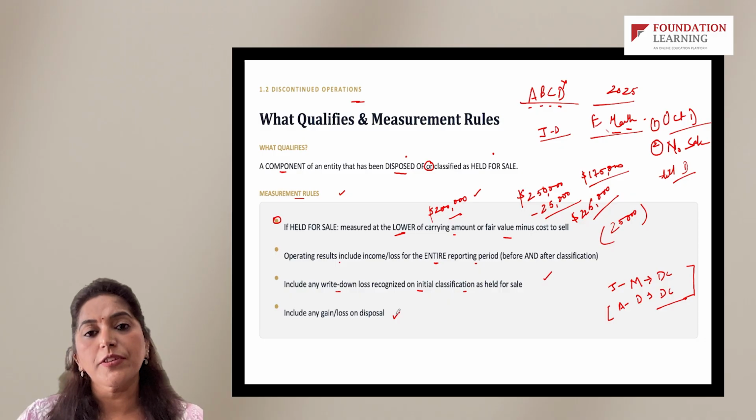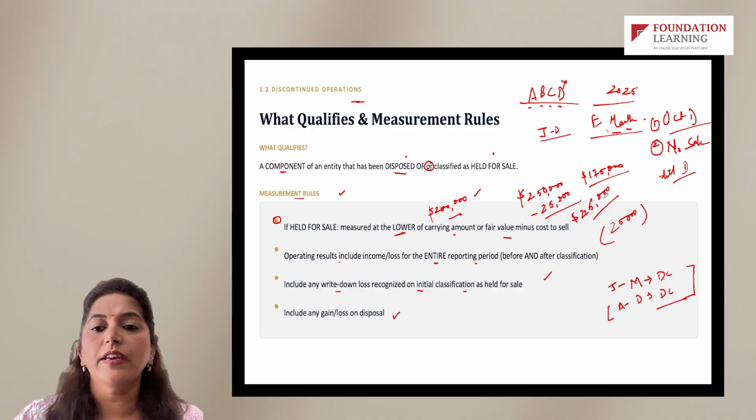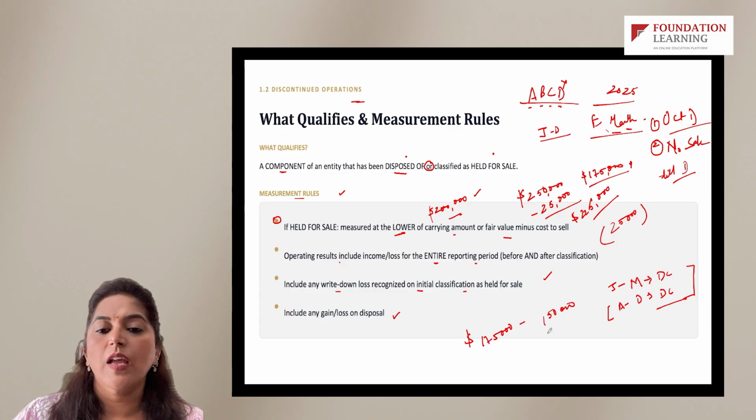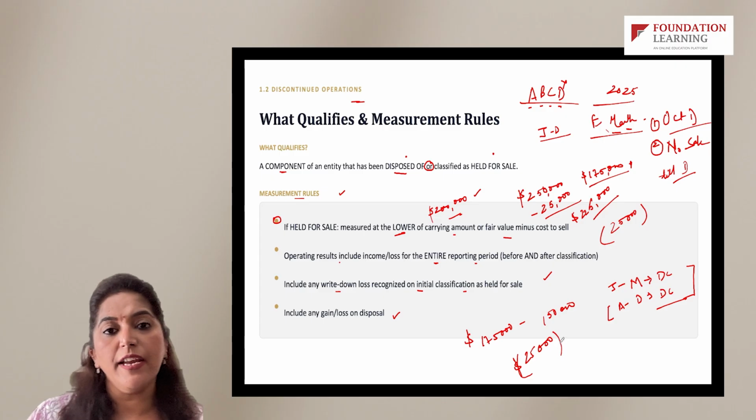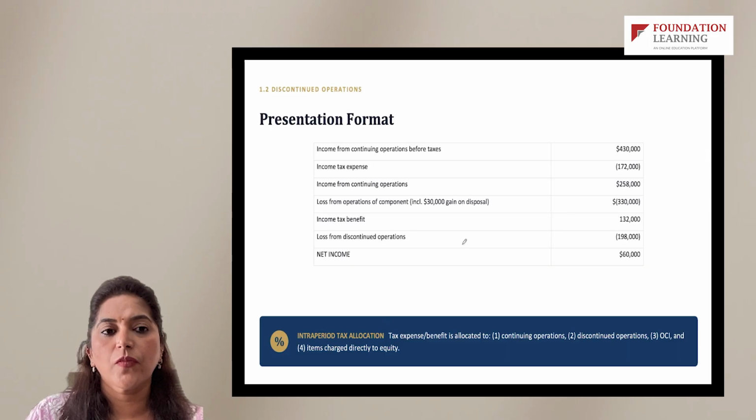Any gain or loss on disposal, right? Again, let's say here we have marked it as 175. Let's say this 175 eventually was sold for 150. Again, the company will book 25,000 loss on disposal. These bracket figures indicate a minus figure, which is nothing but loss. So this would be the fourth component of discontinued operations. And that is how we will present the income from discontinued operations.